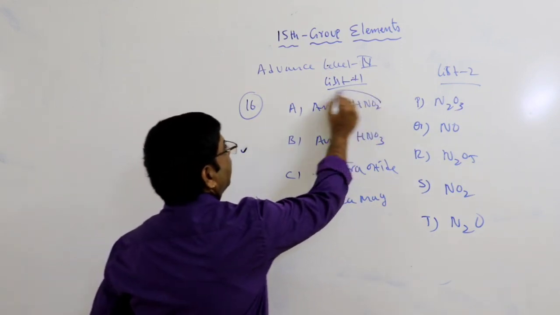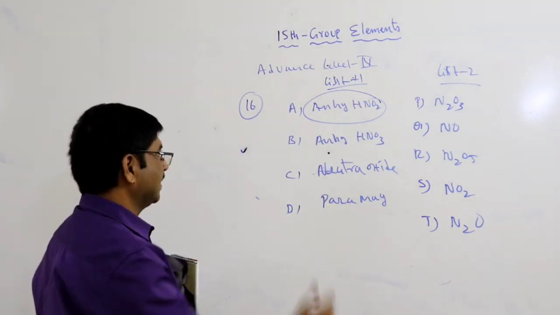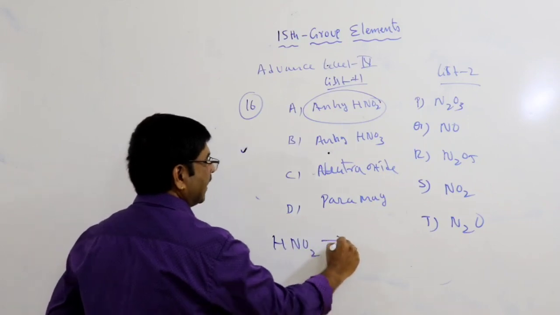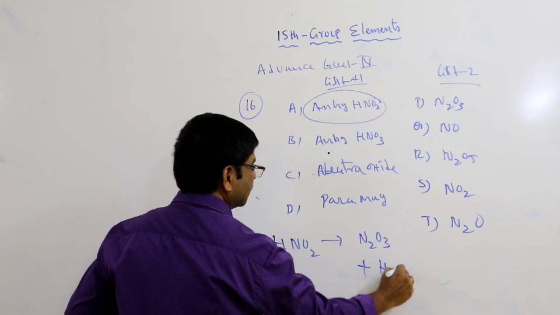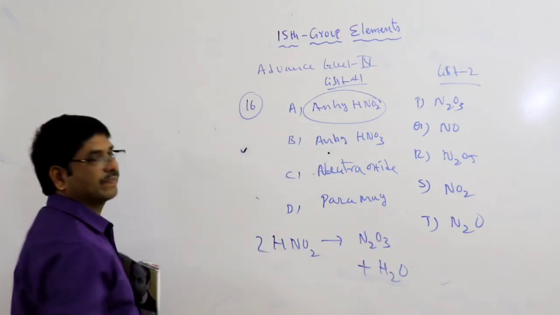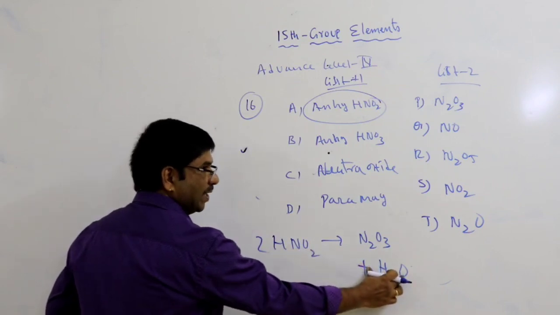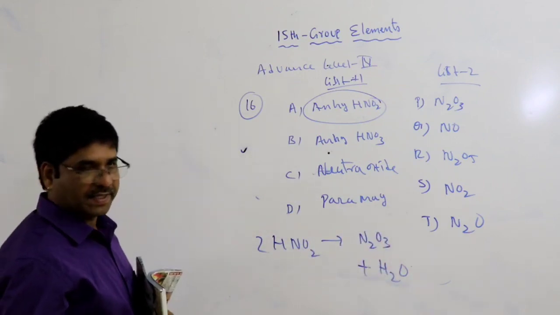Anhydride of HNO2. These all were discussed in your previous classes. HNO2, nitrous acid, anhydride: it can form N2O3 plus H2O. Check it. Nitrous acid anhydride means removal of water. It forms dinitrogen trioxide.